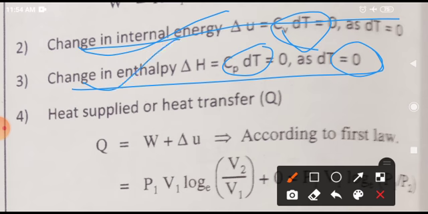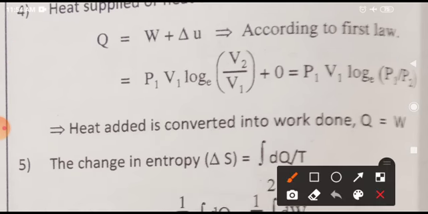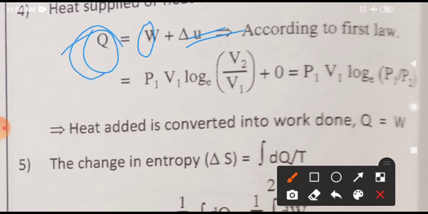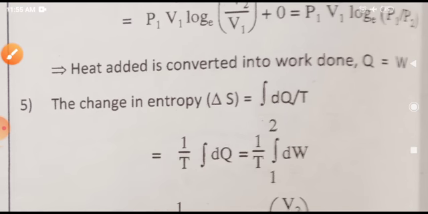Now let's discuss heat supplied, which is used for work done and internal energy. As the change in internal energy is equal to 0, work done is equal to heat supplied. That means the total heat supplied is used to do work, which is equal to P1V1 log(P1/P2), or you can also write RT1 log(P1/P2).